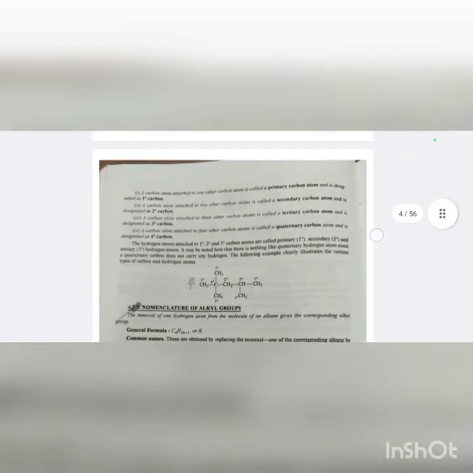Next, classification of carbon atoms. The carbon atoms in an alkane molecule may be classified into four types as primary, secondary, tertiary, and quaternary. The hydrogen atoms attached to primary, secondary, and tertiary carbon atoms are called primary, secondary, and tertiary hydrogen atoms. It may be noted here that there is nothing like a quaternary hydrogen atom, since a quaternary carbon does not carry any hydrogen.